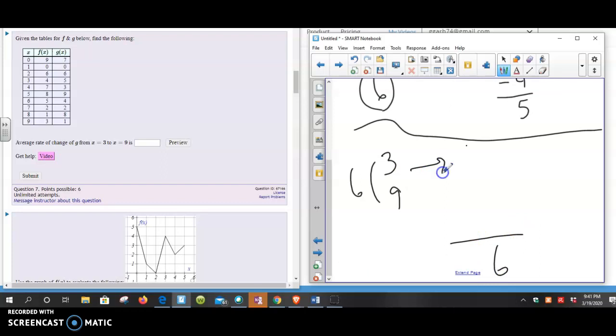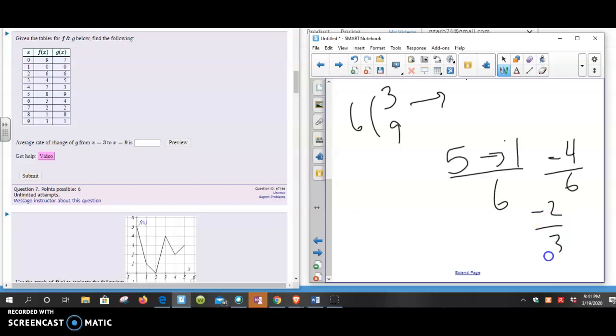Okay, so at time 3, what is g of x? At time 3, g of x is 5. And at time 9, g of x is 1. So I went from a 5 to a 1, which is down 4 over 6. And then you want to simplify that to down 2 over 3. So you simplify it to lowest terms. It's going to be -2 over 3. So that means it loses 2 units for every 3 units of time. That's what that means. So it's slope. It's a ratio. And it tells us how much change in how many units intervals of time. And that together is called the average rate of change.